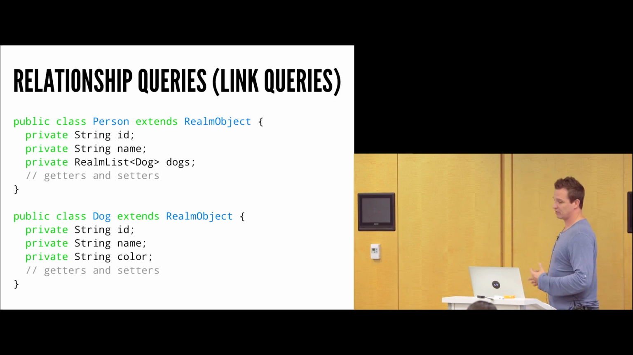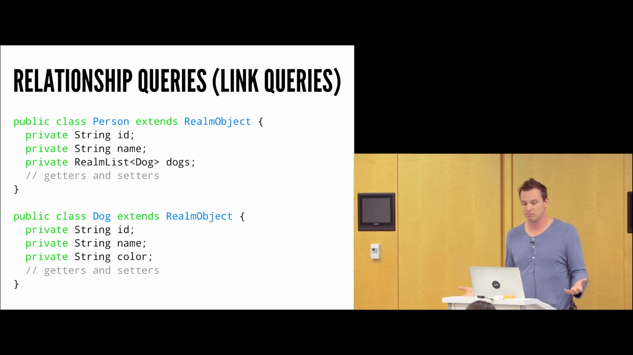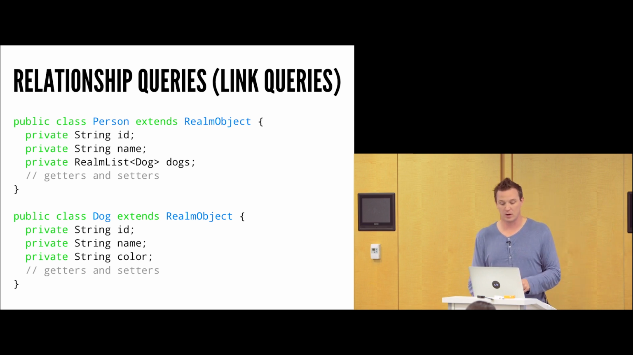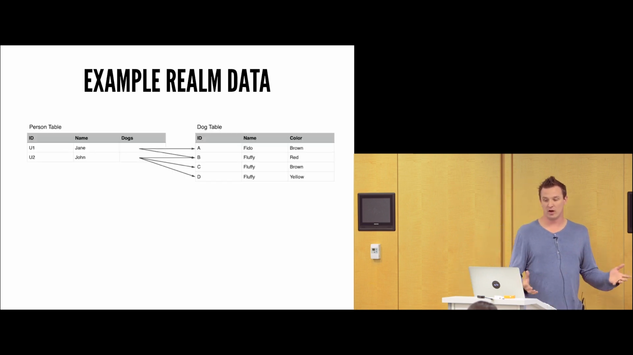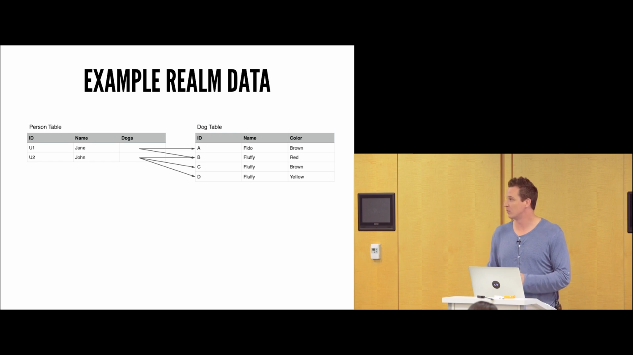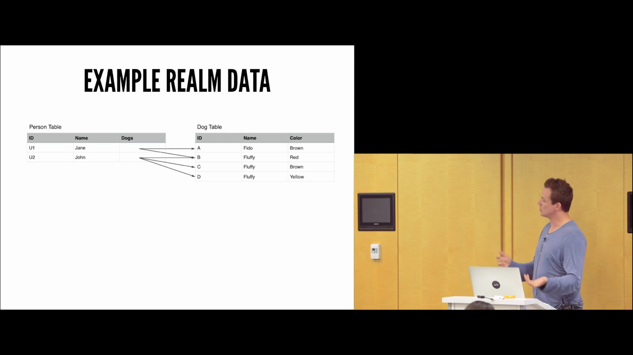Now, querying relationships is a little bit different here. So let's assume we have the following model. We have a person object, we have a dog object, and this is kind of what they look like. We're already a little bit familiar with this. We've talked about it for a couple of moments. Now let's assume that we have the following data here. On the left-hand side, we have a person table, we have Jane and John, and on the right-hand side, we have a bunch of dogs.